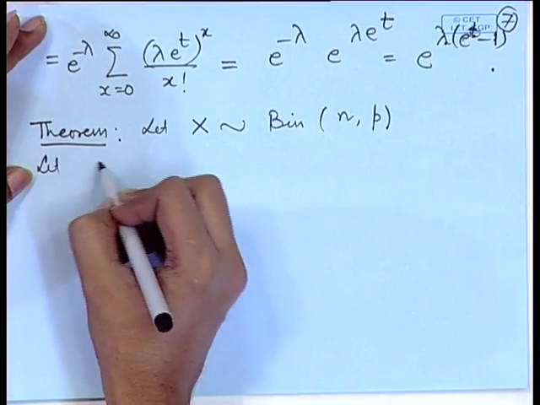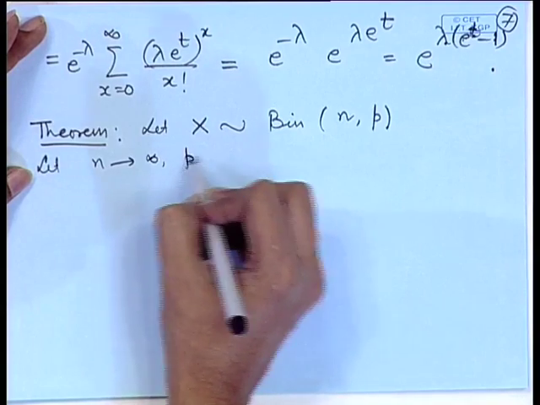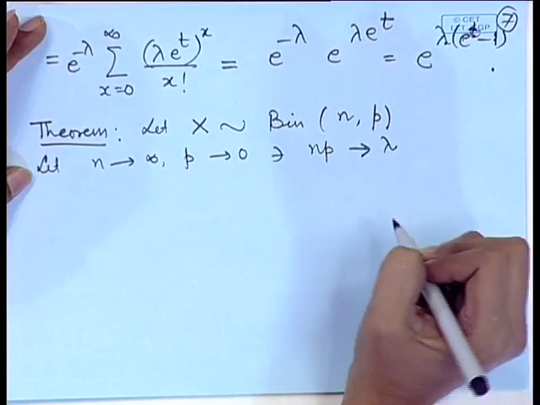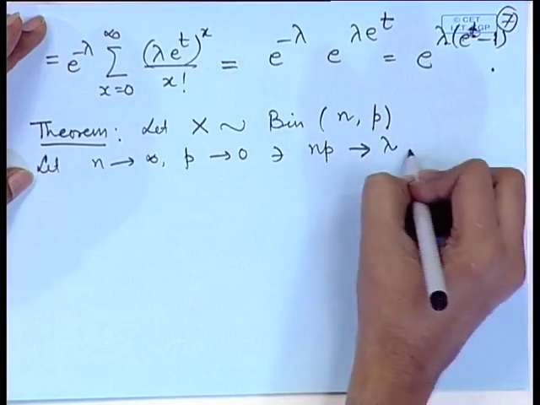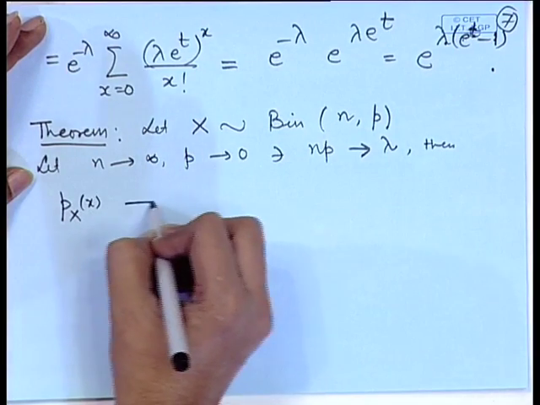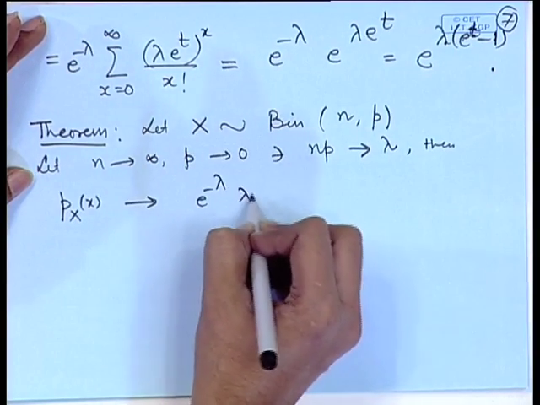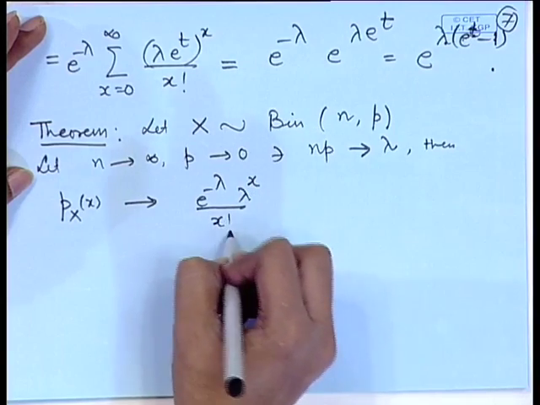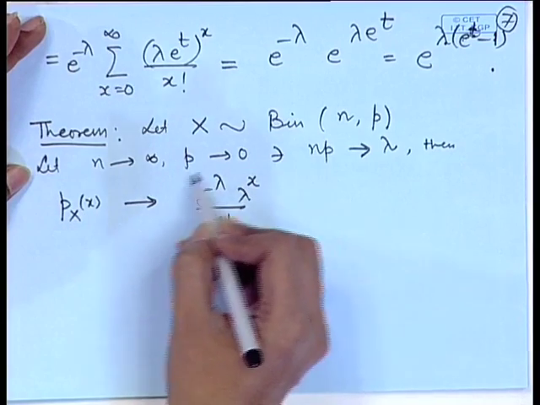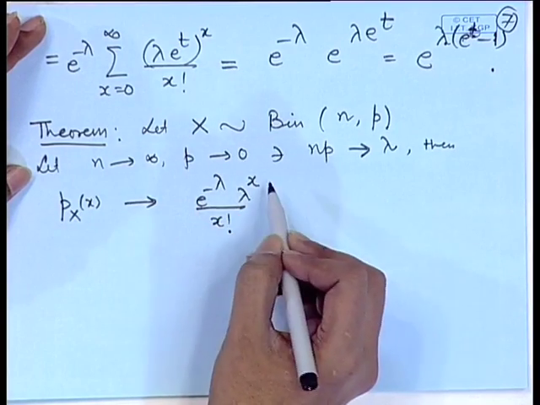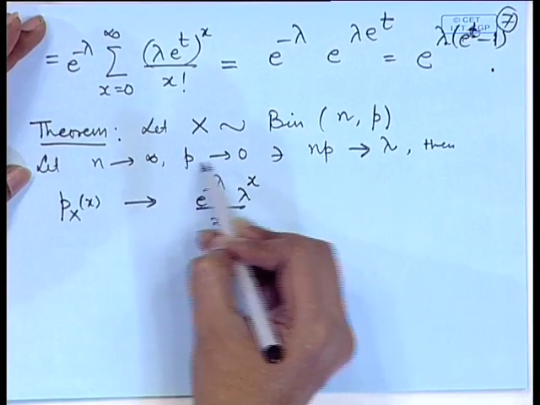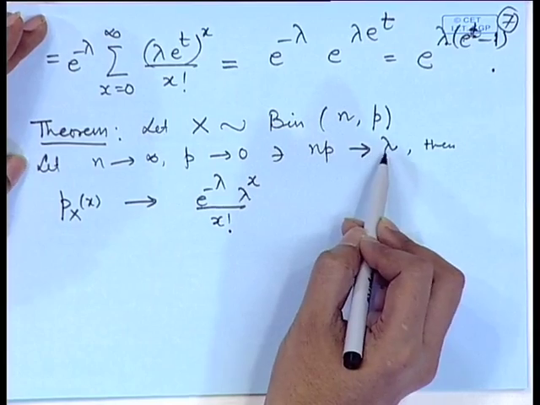Let n tend to infinity, p tend to 0, such that n p tends to some number say lambda, then the distribution of x converges to e to the power minus lambda, lambda to the power x by x factorial. That means, the binomial distribution's probability mass function converges to the mass function of the Poisson distribution under the conditions that n tends to infinity, p tends to 0, such that n p tends to lambda.